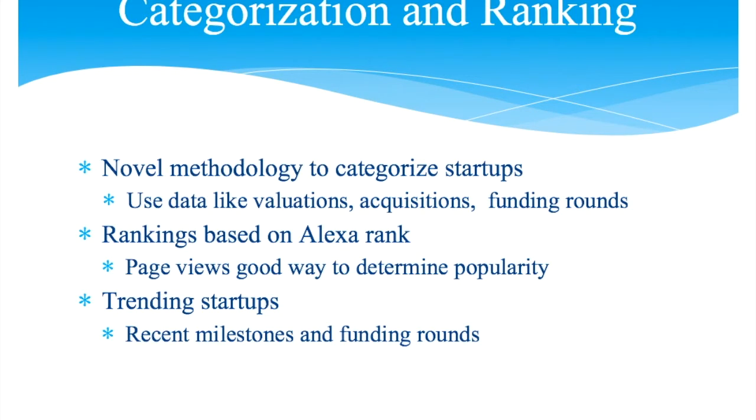For categorization and ranking system, we created our own novel method to categorize startups based on data such as valuations, funding rounds, and acquisitions. We then determined that in today's extremely connected world, page views are a very good way to judge popularity, and hence we use Alexa ranks to rank the startups against one another. Finally, by looking at recent milestones attained and funding rounds within a small period of time, we created our own novel trending flag to determine if a certain startup is scaling and growing at a much faster pace than the others.